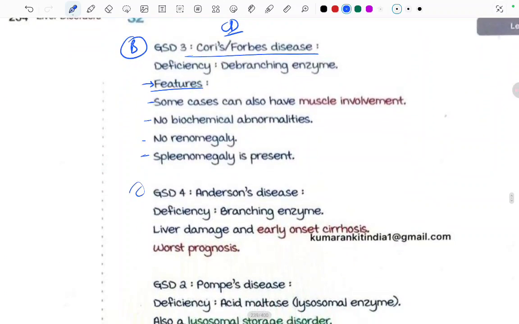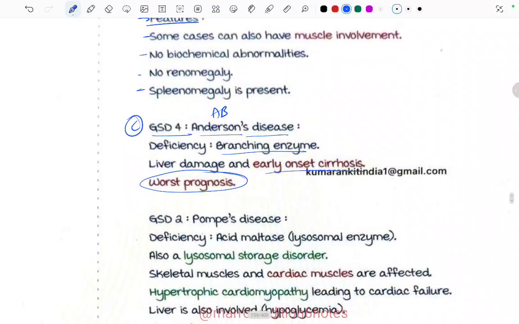Now the third one we are going to read about is Anderson's disease. Like how we remember, Ender has 4 sons. So Anderson's is GSD4, deficiency of the branching enzyme. How we remembered, A and B. Liver damage and early onset cirrhosis is seen, and this has the worst prognosis. Imagine a person having 4 sons. Definitely worst prognosis. That was just fun intended, nothing to mind.